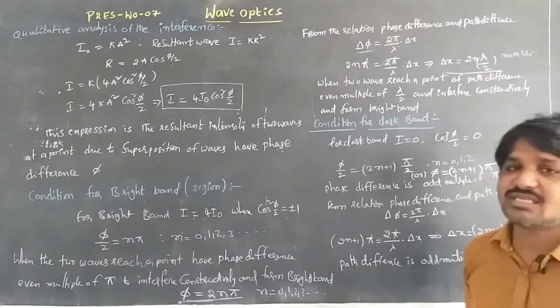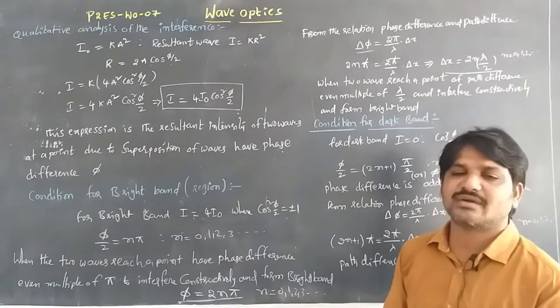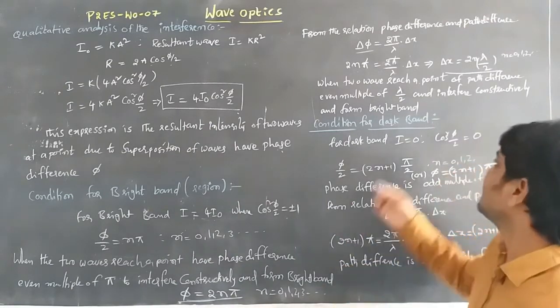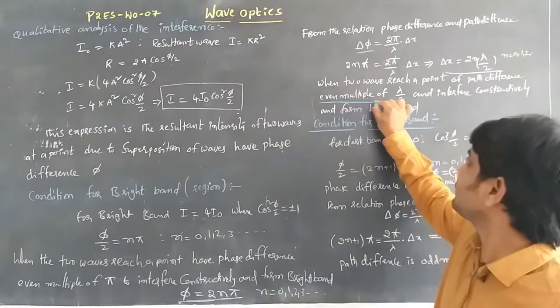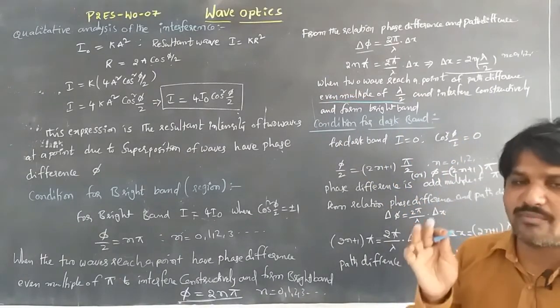This means when the two waves meet at a point with a path difference of an even multiple of lambda by 2, they interfere constructively and bright bands are produced.